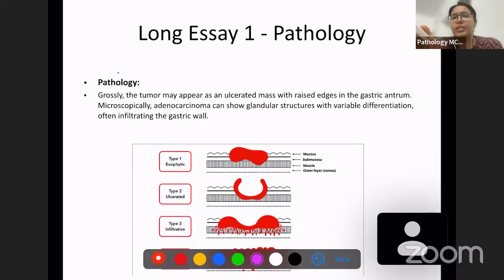Now, what they've asked is pathology. What is the pathology of this tumor? So grossly, this tumor may appear as an ulcerated mass with raised edges. Basically, there are grossly 4 types of tumors.